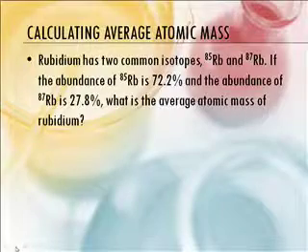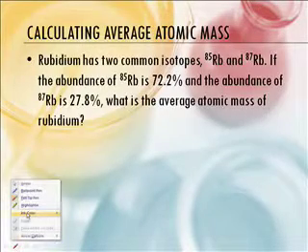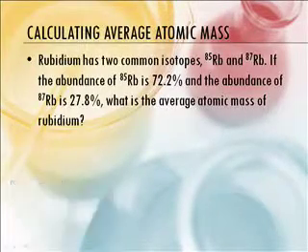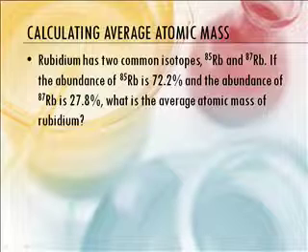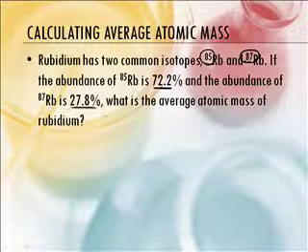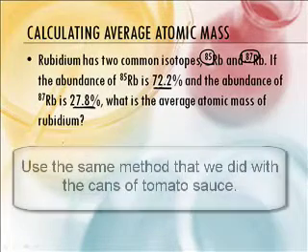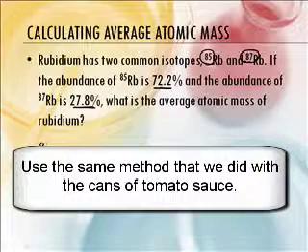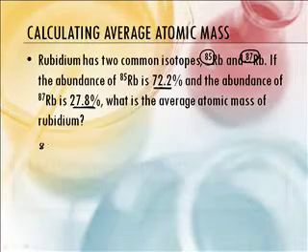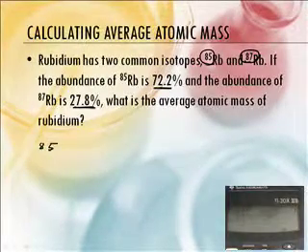All right, Mr. Sams, what we want to talk about now is the example here. We have rubidium with a mass number of 85, and also another one that weighs 87. We know their percentages. What is the average atomic mass of rubidium? We're going to do the same thing that we did earlier. Rubidium 85, that's its atomic mass.